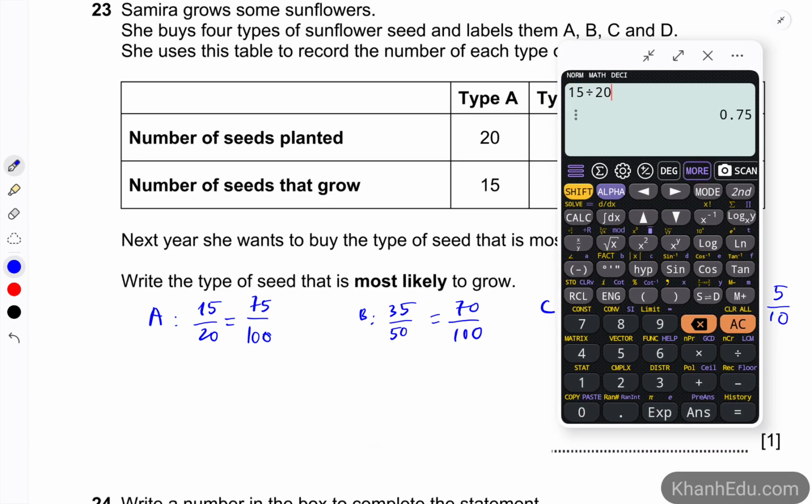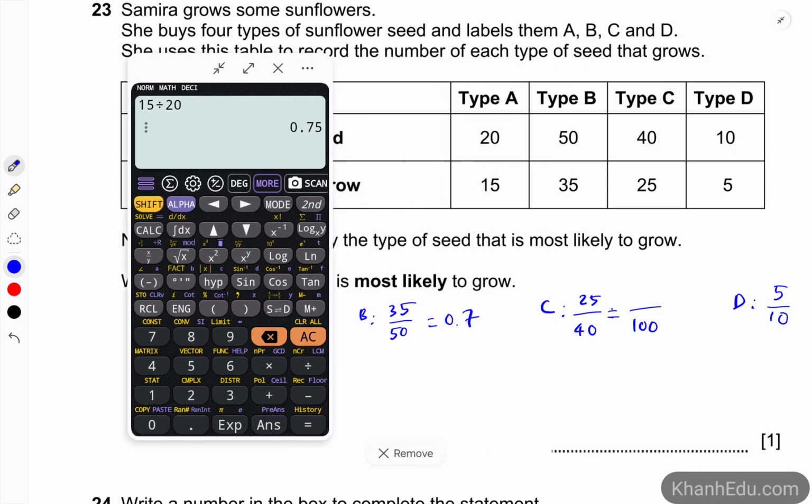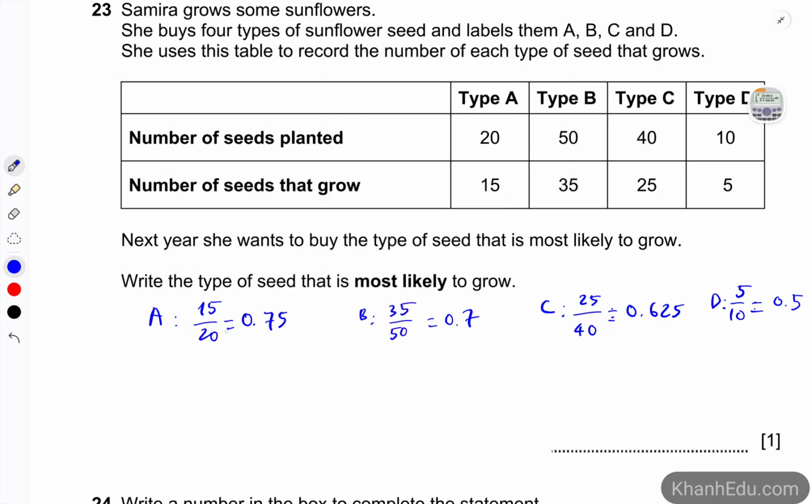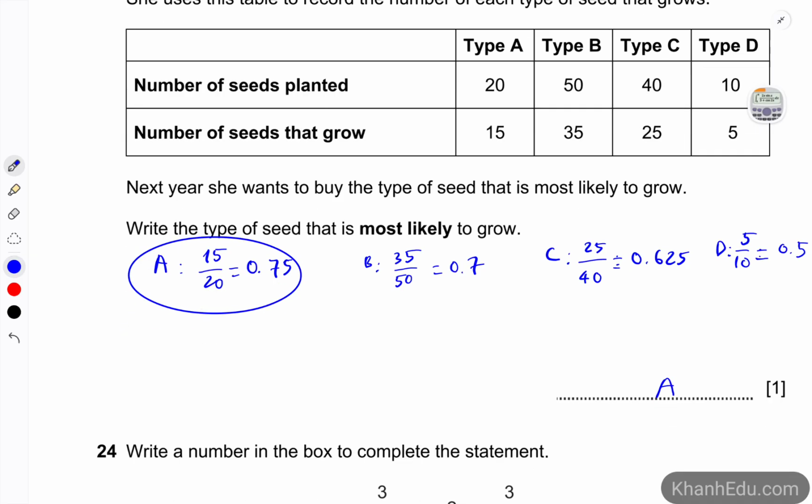15 divided by 20 is 0.75, 35 over 50 is 0.7, and 25 divided by 40 is 0.625, and the last one, 5 over 10 is 0.5. Choose the largest, which is 0.75. So A would be the answer for this question.